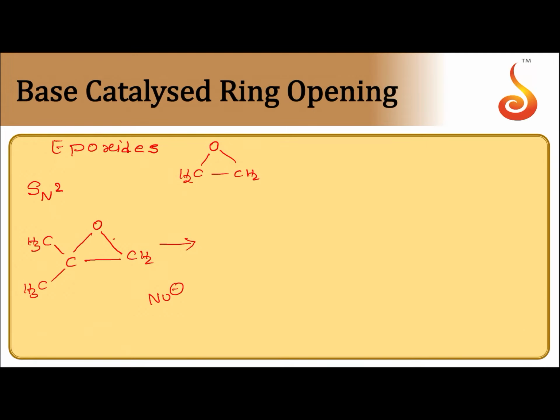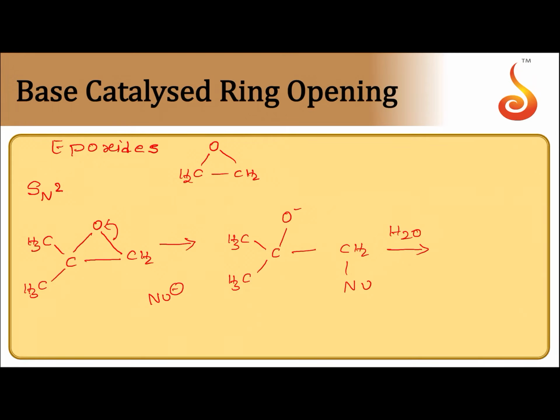So with the approach of the nucleophile, what happens? The bond pair will move towards oxygen, as the nucleophile attacks from the less sterically hindered side, because it is the SN2 mechanism. So what will I get? CH3, CH3, O minus, and here CH2 nucleophile.